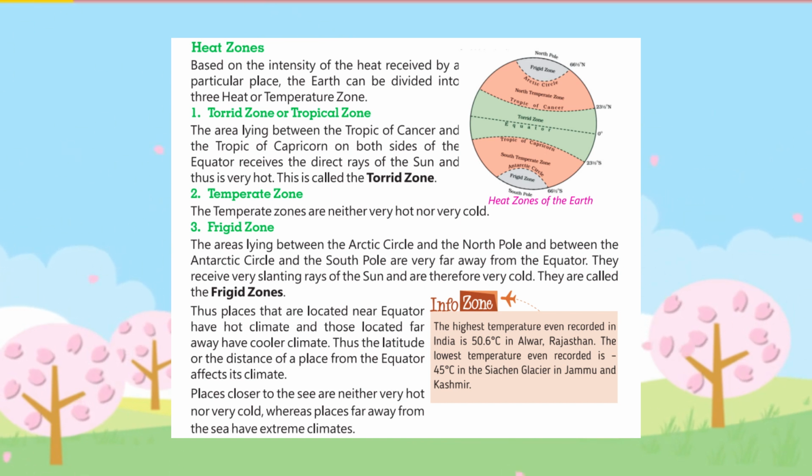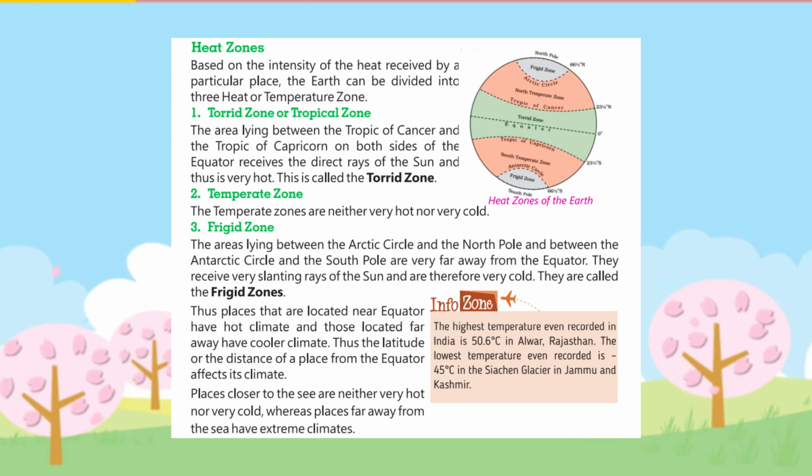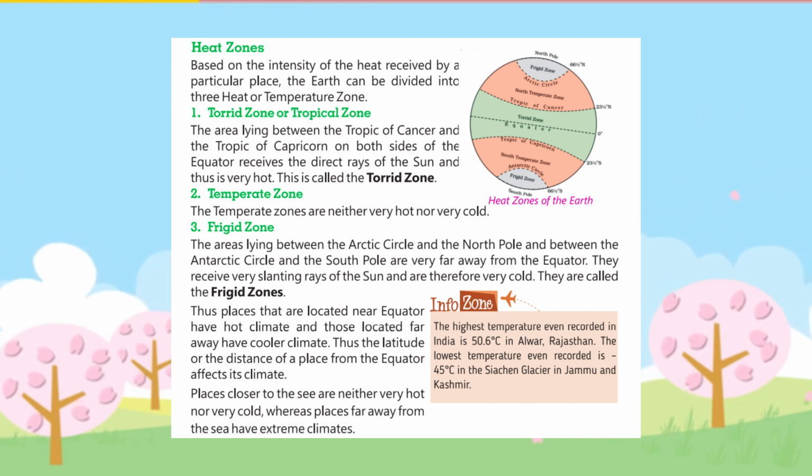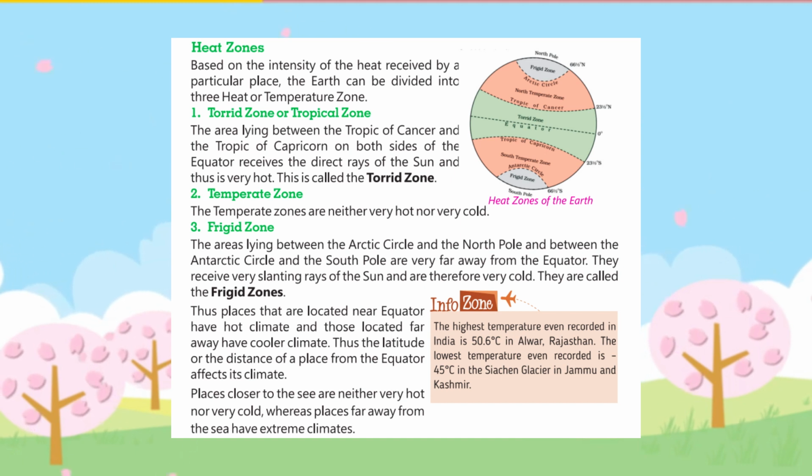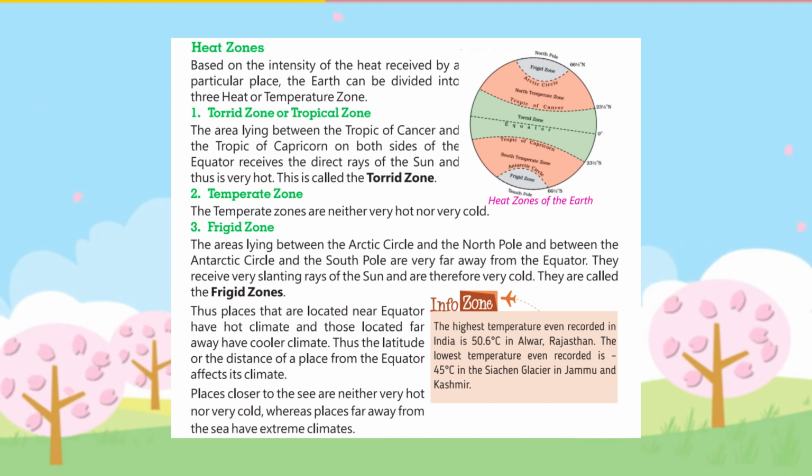2. Temperate zone. The temperate zones are neither very hot nor very cold. 3. Frigid zone. The areas lying between the Arctic Circle and the North Pole and between the Antarctic Circle and the South Pole are very far away from the equator. They receive very slanting rays of the sun and are therefore very cold. They are called the frigid zones.